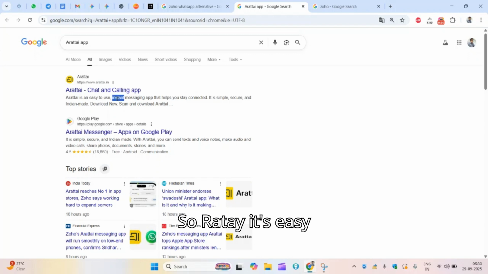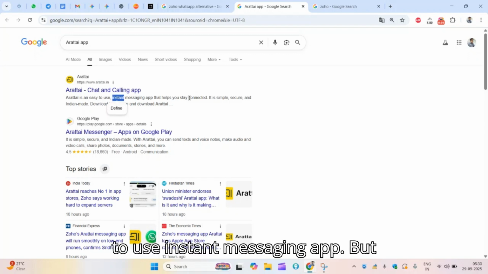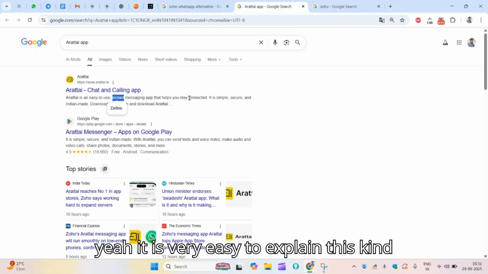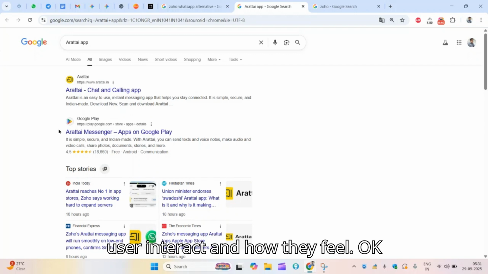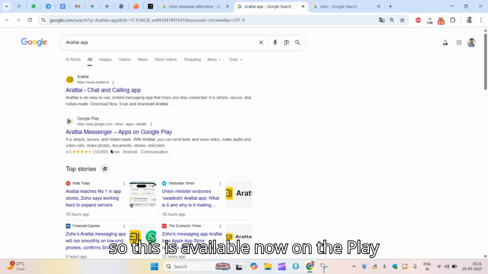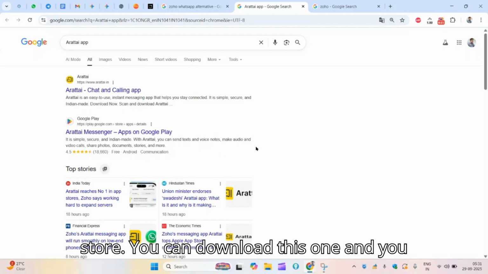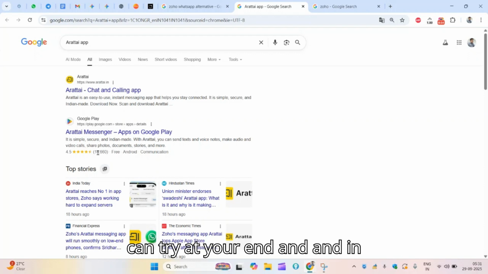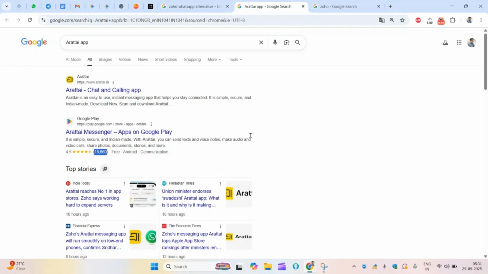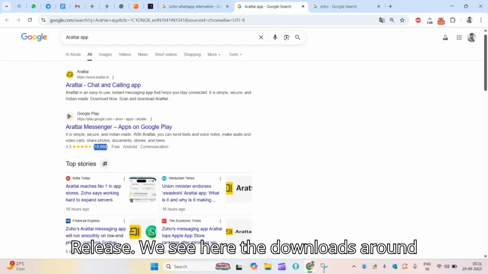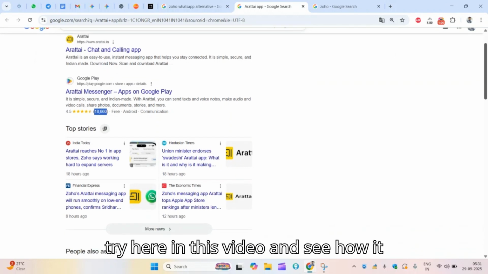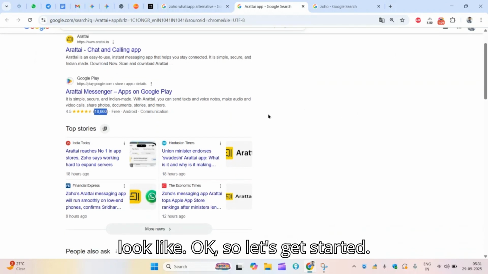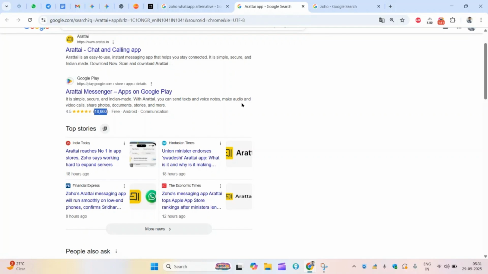So Arattai is an easy to use instant messaging app, but it is very easy to explain these kinds of words. The thing is how the user interacts and how they feel. This is available now on the Play Store. You can download this one and try at your end, and within a few hours after its release, we see the downloads around 19,000. So I'm also going to try it in this video and see how it looks like. Okay, so let's get started.